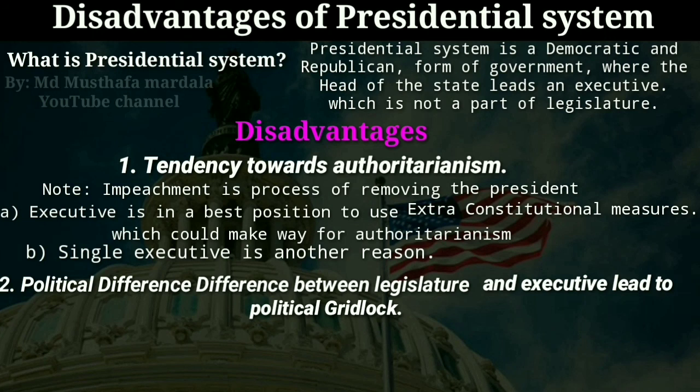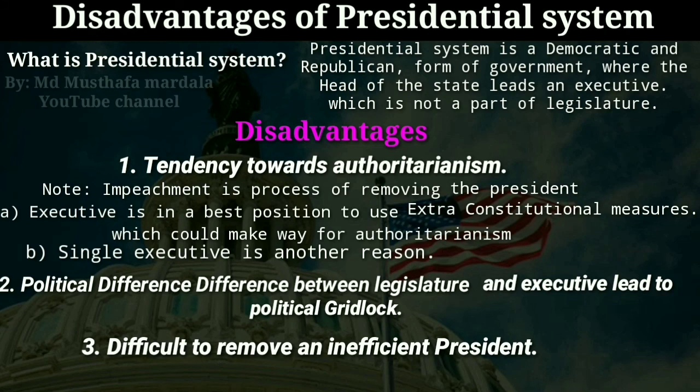The president will blame the legislature for its failure, and the legislature will blame the president for its failure. There is also a possibility that the president will intentionally make the legislature fail and stop its initiatives, and the legislature will also try to stop the president's success.